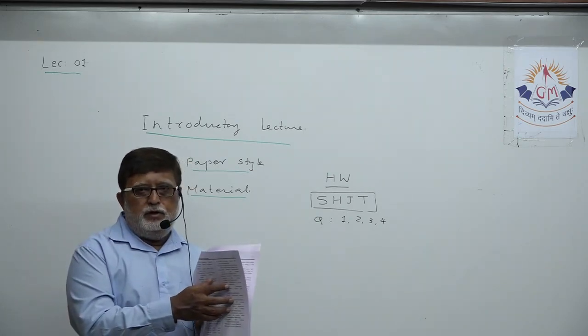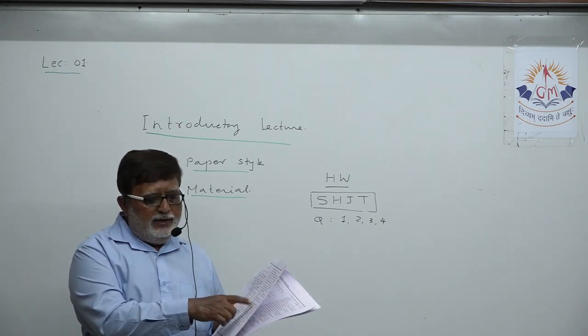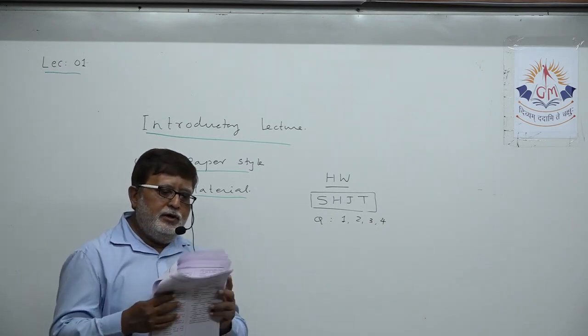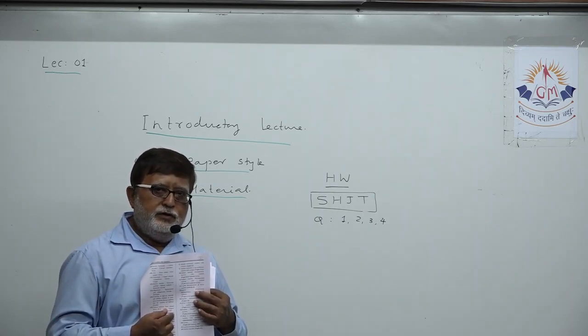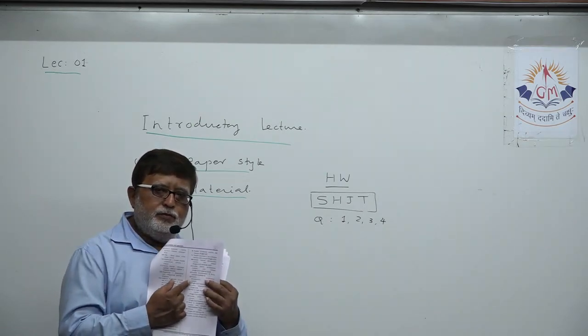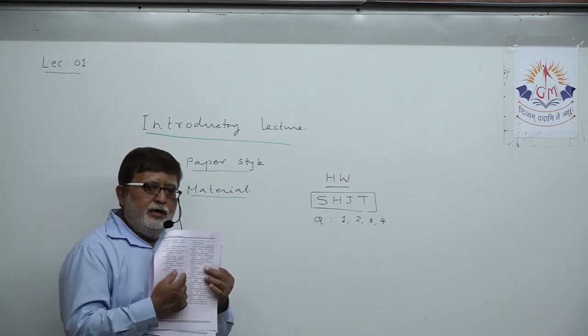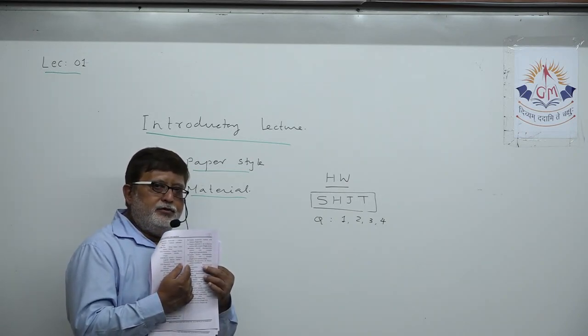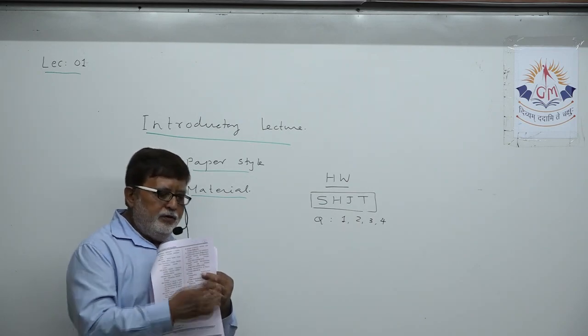In whatever question, from where to write the answer, that has been given. That's why I am clearing this in my first lecture. So that you can understand in detail that in this particular section of SHJT, whenever you want to write any question, the detailed subjective content has been given in the material.